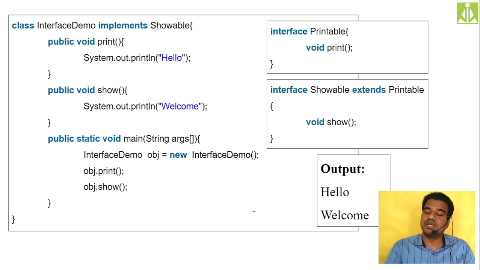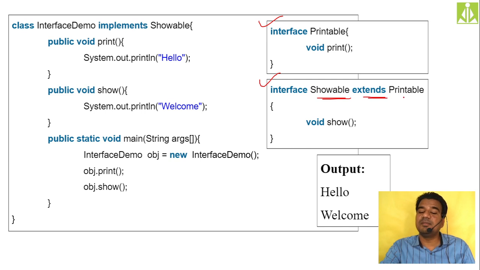If you go and see over here, the first interface, the Printable interface, I have taken with a print method. Then we have another interface, the Showable interface, which is extending the Printable interface, as you can see.